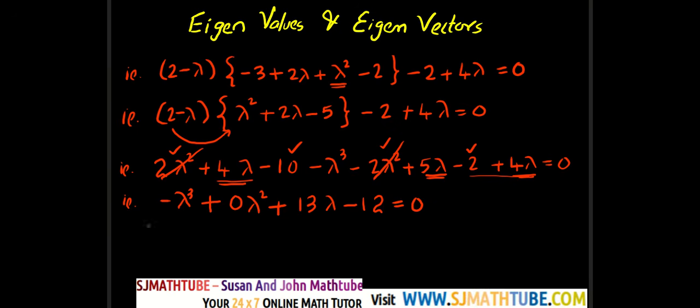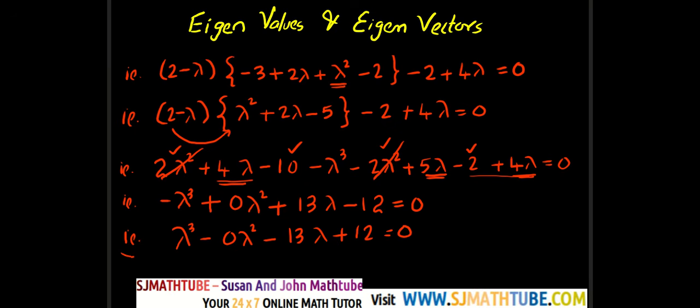If you want, because some people would really love to have the first term positive, so you can multiply throughout by negative and make it 0 lambda square minus 13 lambda plus 12 equal to 0.